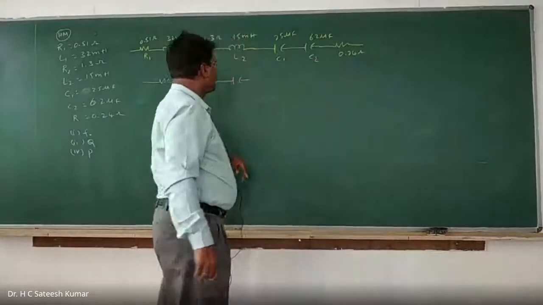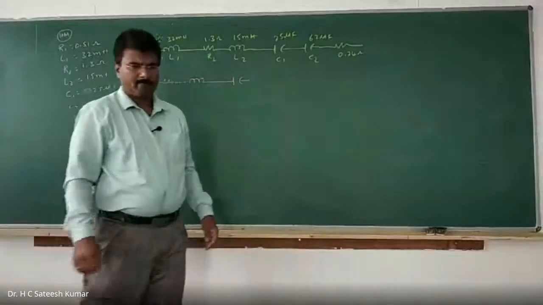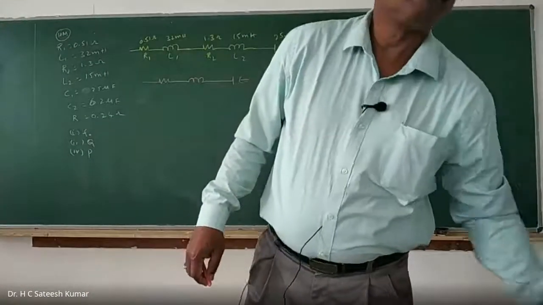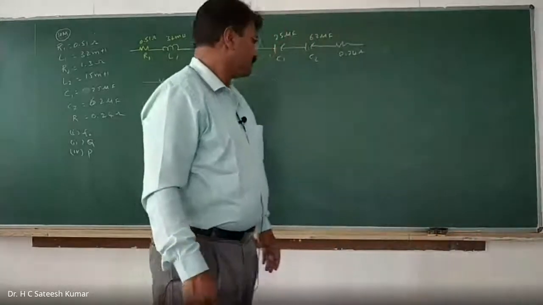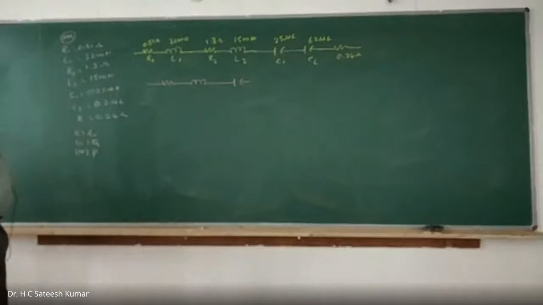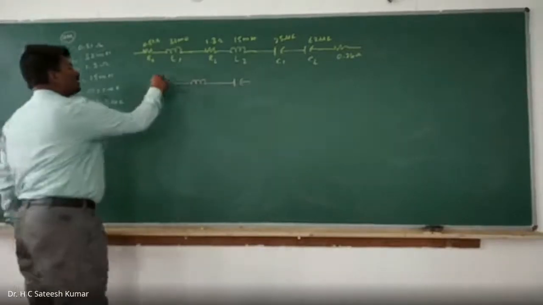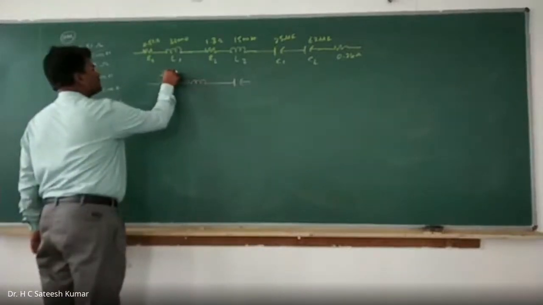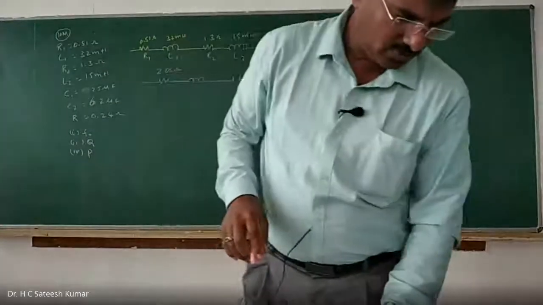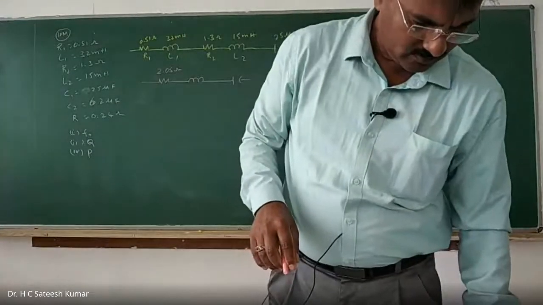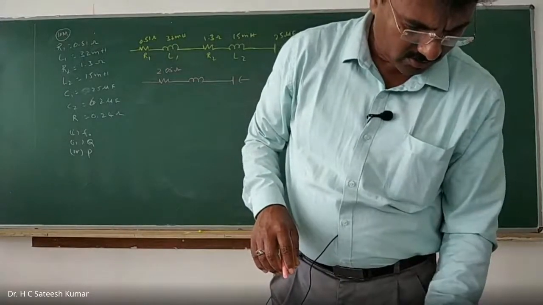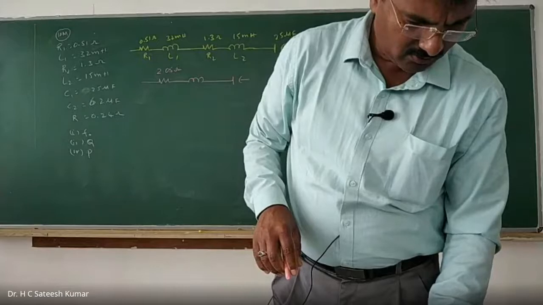How much is it? R is equal to 2.05 ohms.